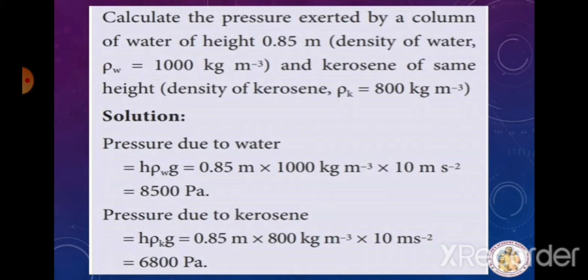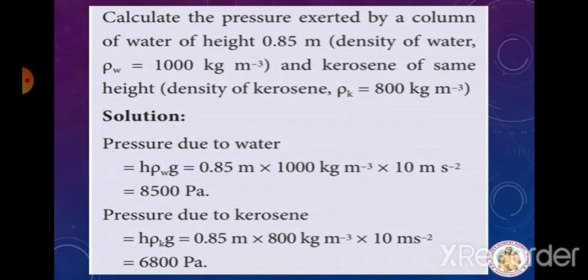For water we are writing rho w. So what is the height? 0.85 meter. And what is the density of water? 1000 kilogram per meter cube. And what is the g? That is gravity, acceleration due to gravity, 10 meter per second squared. So when you multiply these three values, you will get 8500 Pascal. Okay, for pressure the unit is what? Pascal. So we'll write Pa.